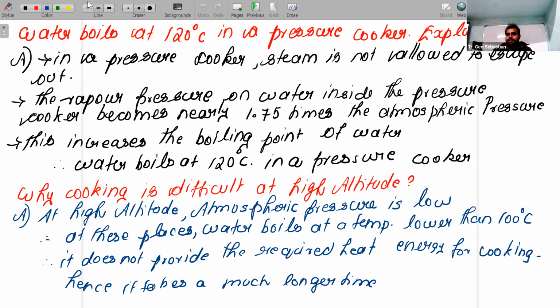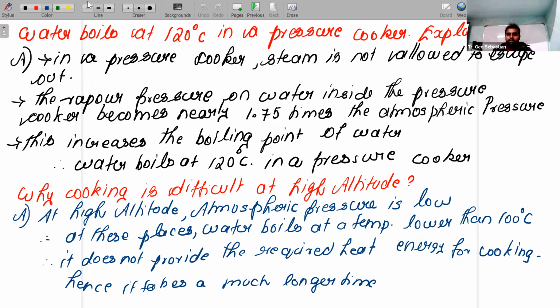No. The reason is that in a pressure cooker, steam is not allowed to escape. Inside the pressure cooker, the steam is not allowed to escape. That's why when you open that pressure cooker, that much pressure it is giving. You see, no? That much pressure is there. So steam is not allowed to go out inside a pressure cooker. So what happened?